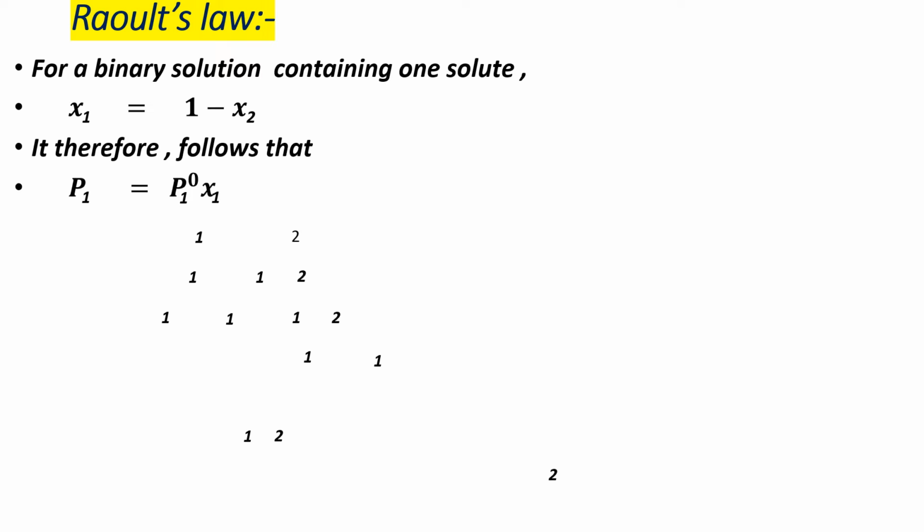Continuing, what is the derivation of Raoult's law? For a binary solution containing one solute, we know x1 = 1 - x2. Therefore, it follows that P1 = P01 x1. Now put the value of x1 in this equation: P1 = P01 (1 - x2).